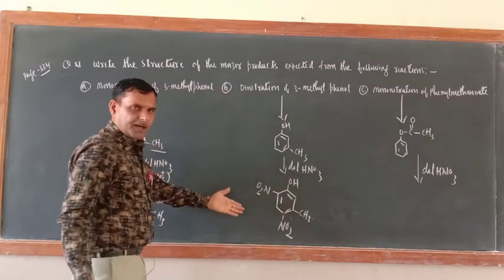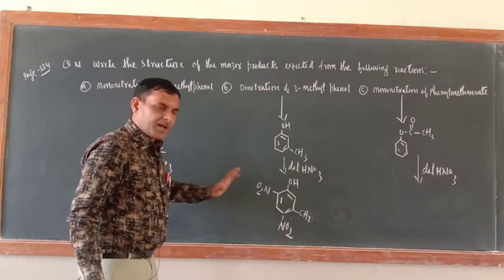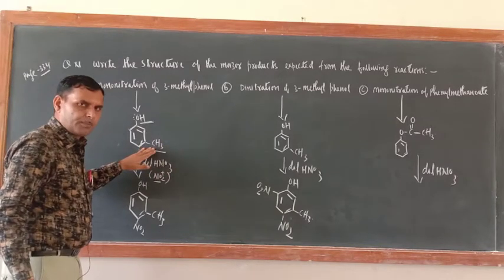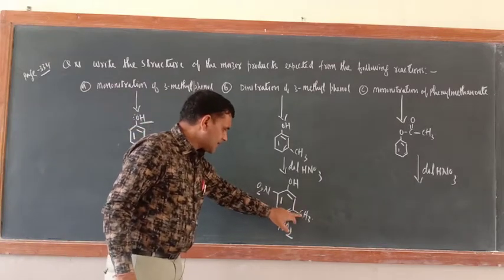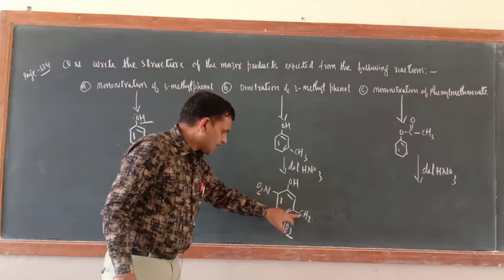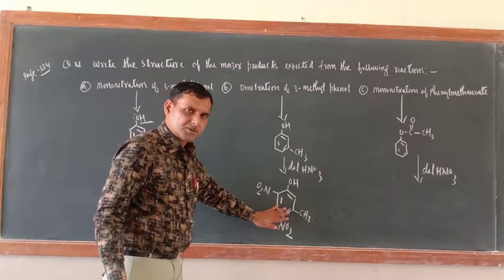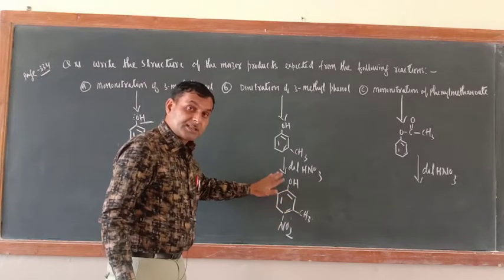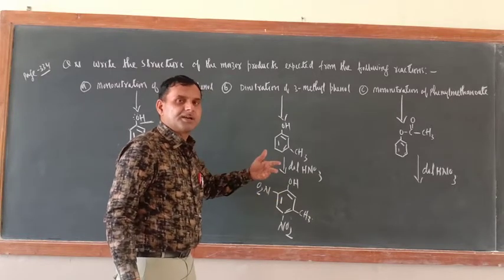So this is the dinitration product, correct? Because OH is ortho-para directing. CH3 is also ortho-para directing, but it has no lone pair of electrons, and it is justified too. With respect to CH3, this is the para position, 1, 2, 3, 4, and the other is at the ortho position. So we are not violating CH3 also, but we should keep in mind the position of OH because it has a lone pair of electrons. It is the one that will activate the benzene ring, correct?